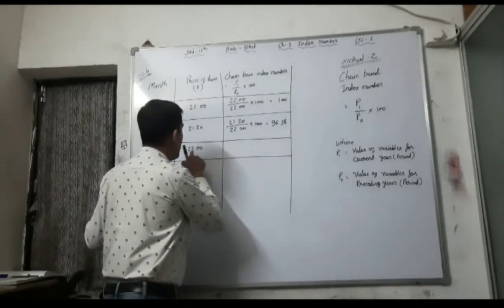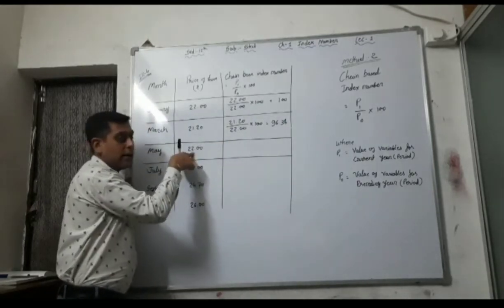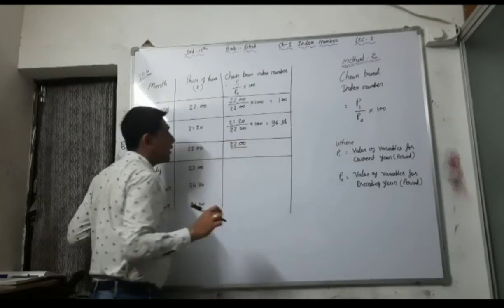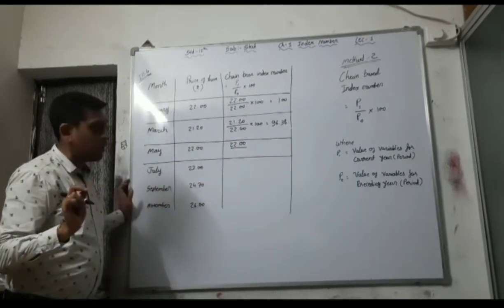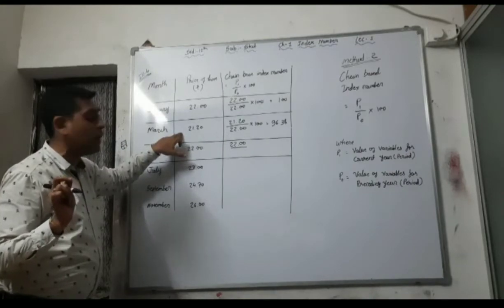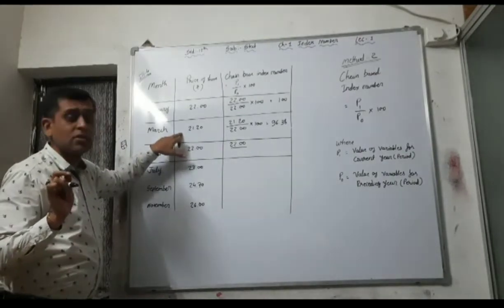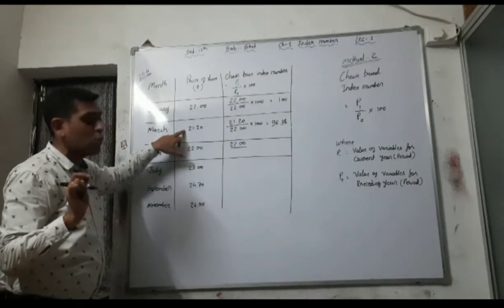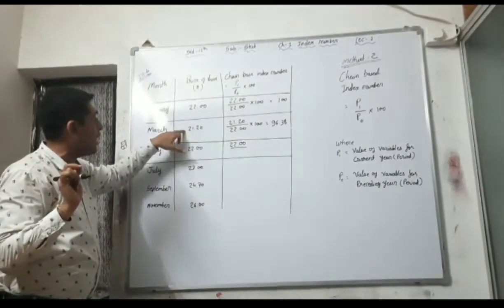May, see here, the current year or current month data is 22.00. In the denominator, P0 is what? Here the preceding month is March. That's why you have to write the chain base index number like this.